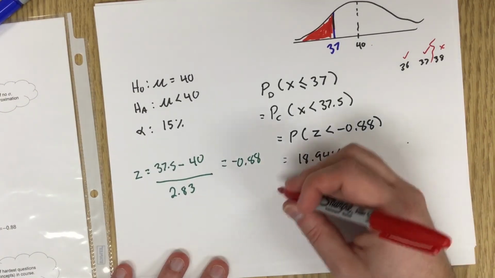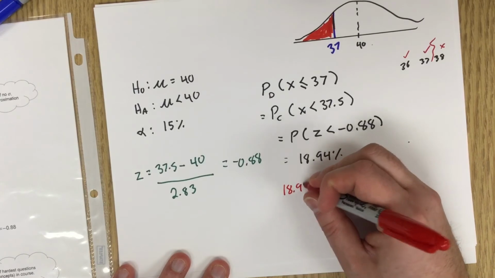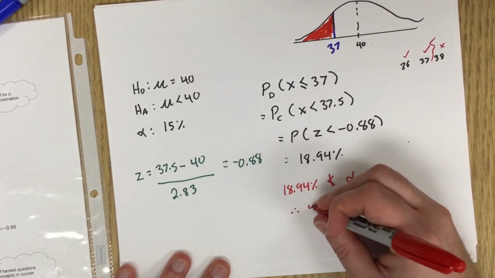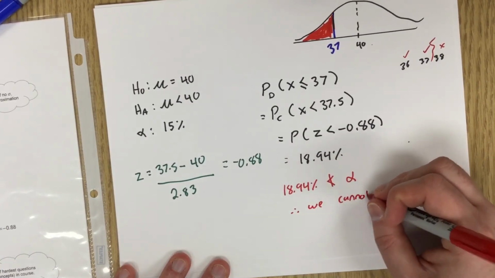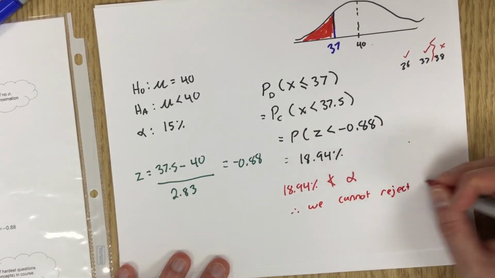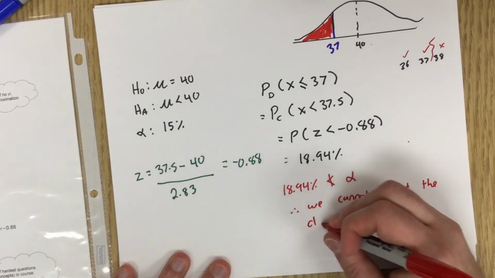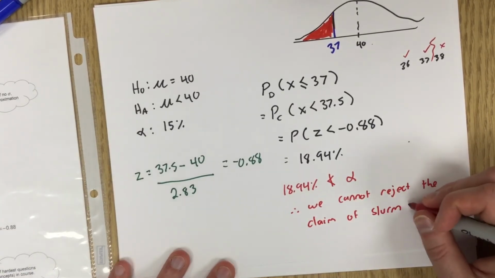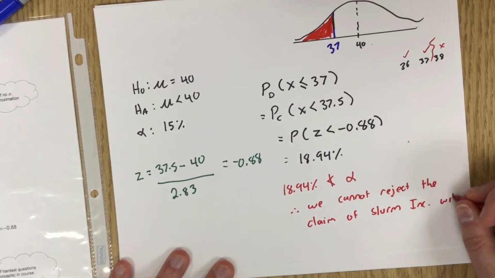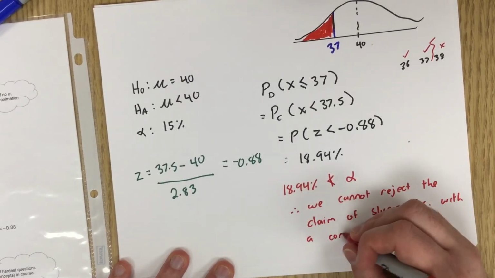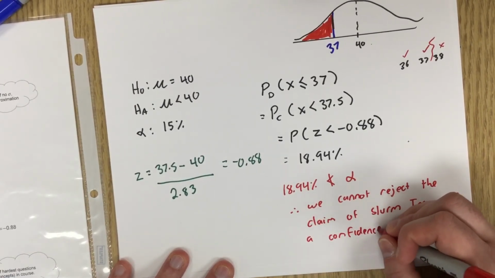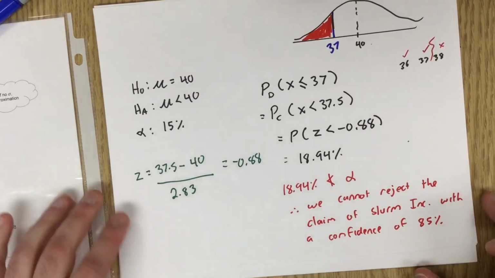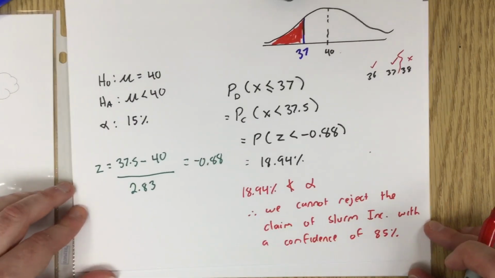So, unfortunately, 18.94% is not less than our alpha. So therefore, we cannot reject the claim of Slurm Inc. with a confidence of 85%. So they're probably lying, but I'm not 85% confident that they are indeed lying.